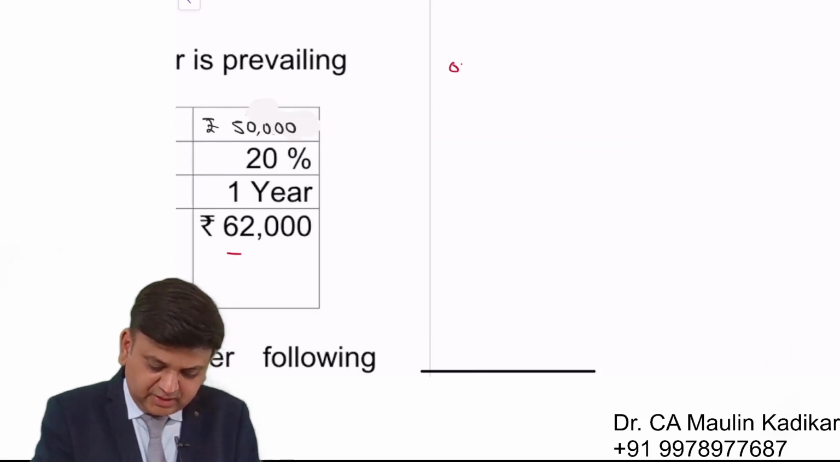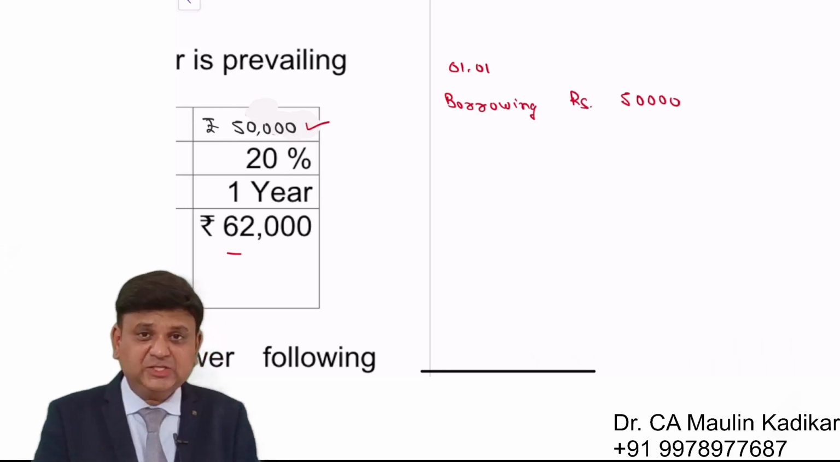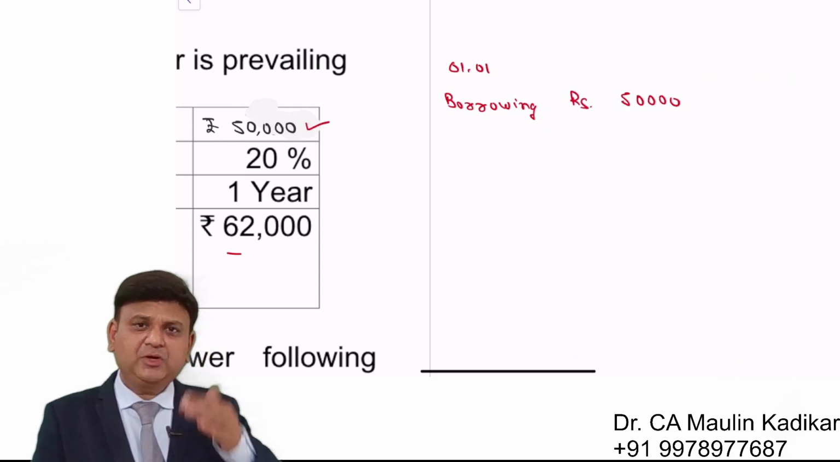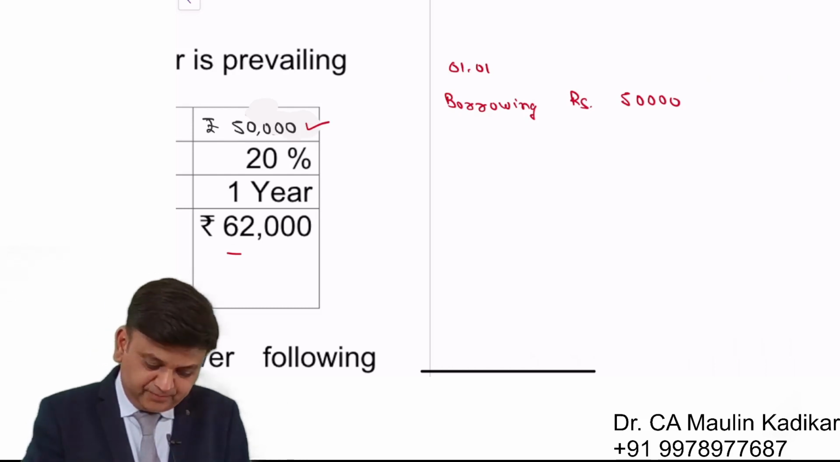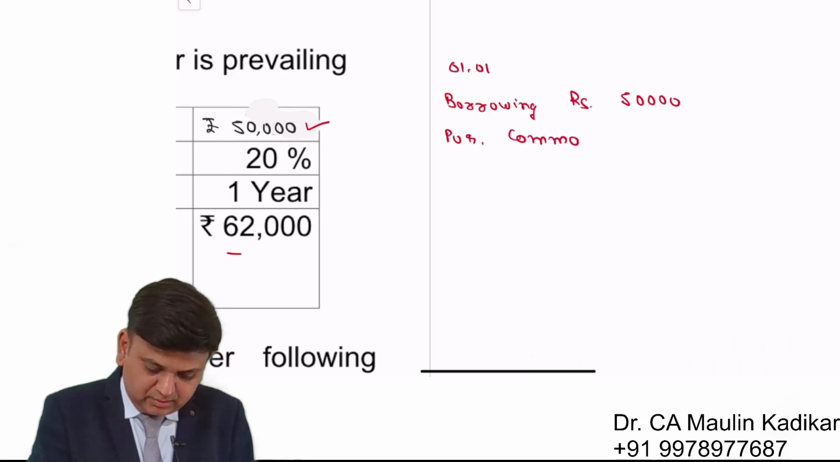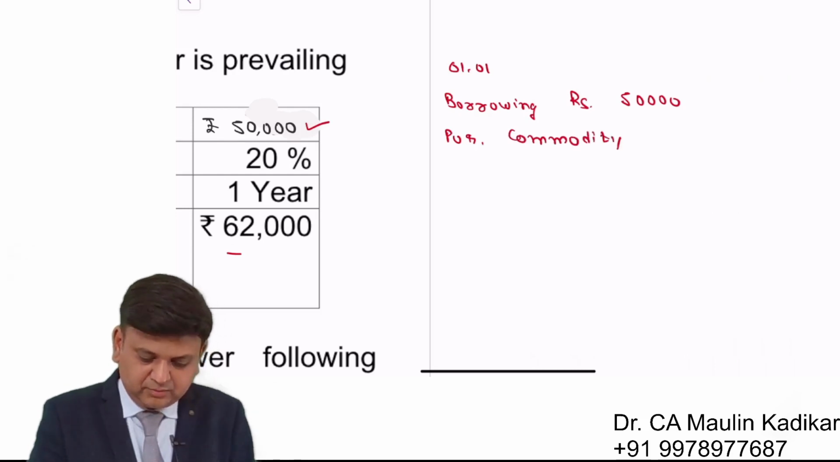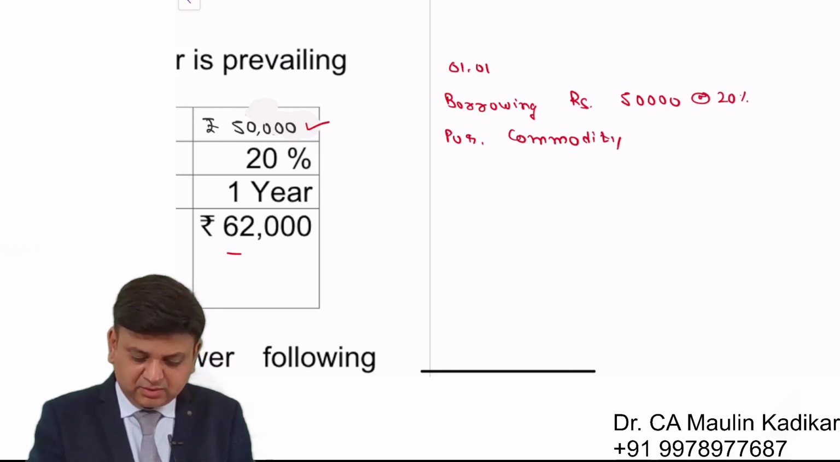On 1st of January, let us say he is borrowing rupees 50,000. That is the spot value of the commodity because he wants to buy the commodity. Or we can say he wants to take a long position in the cash market. He will purchase commodity. Now the borrowing is at the rate of 20%.